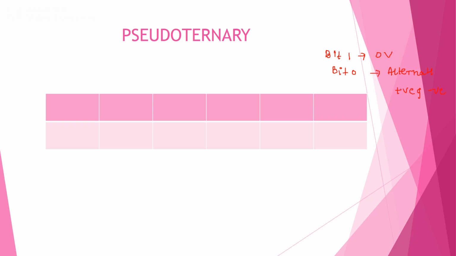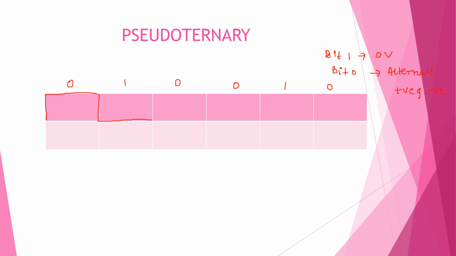with the pattern 0, 1, 0, 0, 1, 0. Here bit 0 will be alternate high and low voltage. First I will take high voltage for bit 0. Next bit 1 will be 0.